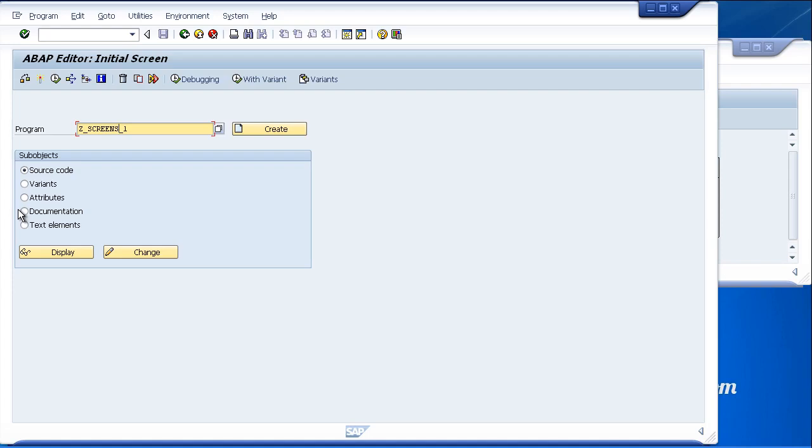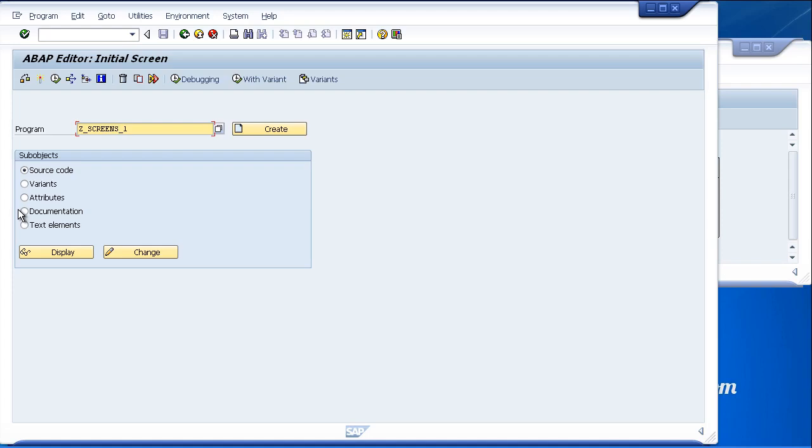Now, a DynPro report program called Standard Selection Screen is called and controlled automatically by the runtime environment while the program is executed. The DynPro number itself is actually 1000. The user will only see the screen when the programmer includes the parameters in their program using specific ABAP statements. And it is these ABAP statements that cause the screen to be generated and displayed to the user. This means it's really simple for the programmer to get started writing their own programs without needing to think about code to control the screen.